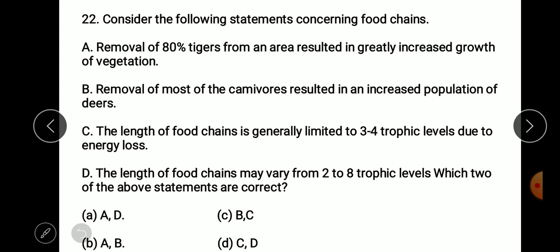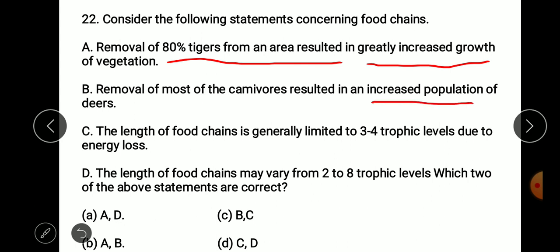As per the choice here, when we remove 80% tiger from an area, then it results in greatly increased growth of vegetation. Removal of most of the carnivores results in an area increasing the population of deer. So when we remove tiger, it is not vegetation growth, rather the deer population that rises. So statement 2 is correct.